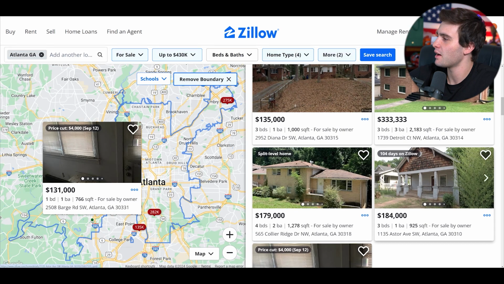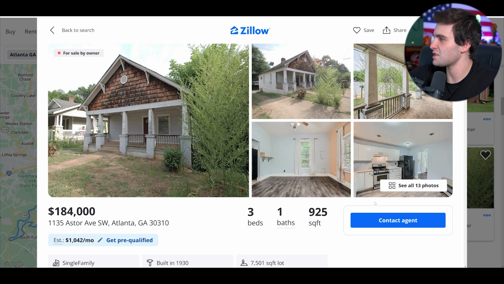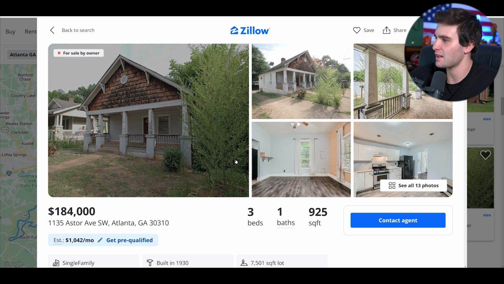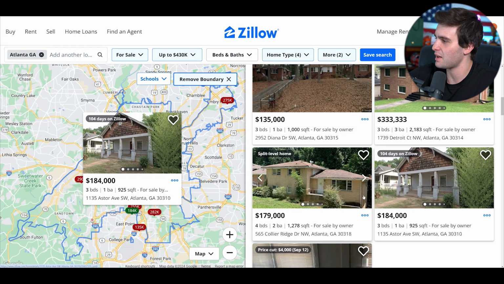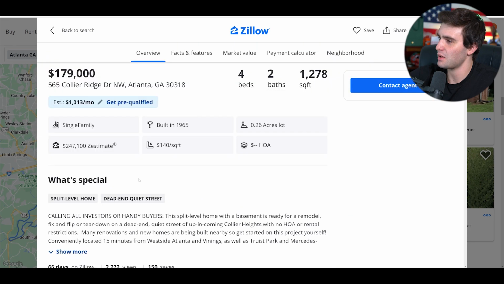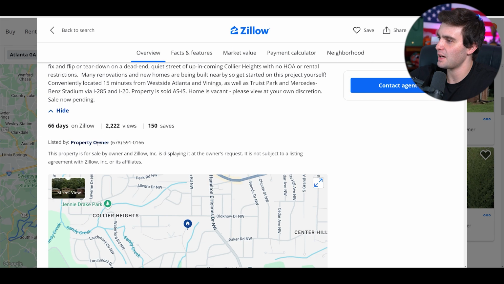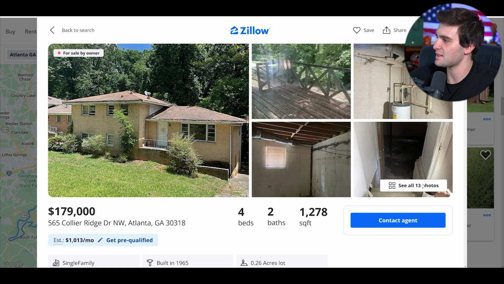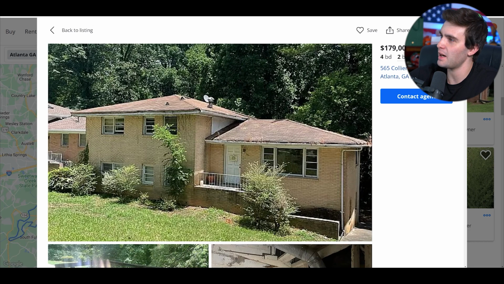So I'd probably offer a lowball offer on here. So this one's actually fully renovated. I don't know why the outside looks so ugly, but the inside's cool. So I'd probably skip that one. This one's a decent one right here. Calling all investors, and I'd probably do a good offer on that one, even though it's 66 days old, and go from there. But if you make enough lowball offers, that guy wasn't motivated.